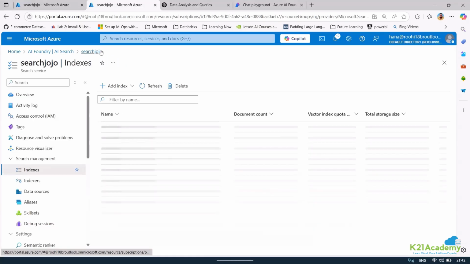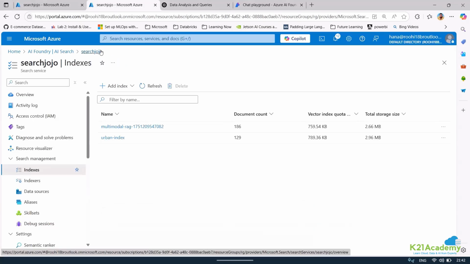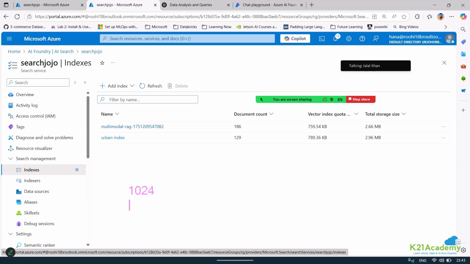The problem, to be very frank, is maybe with respect to vision. That can be one of the things. Though I have used Azure AI Vision, which creates wonderful embeddings, I don't know what is the problem when it's going through the search. Maybe the issue is the embedding length. If you remember, it has an embedding length of 1024 and it expects an embedding length of 1536. I told you that.